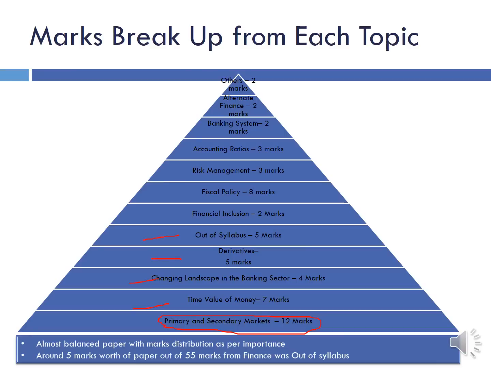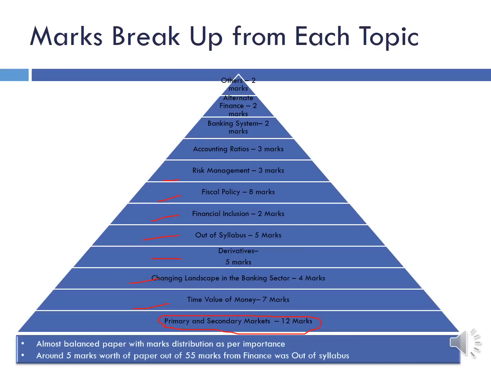Out of syllabus there were 5 marks worth of paper. Then financial inclusion contributed 2 marks. Again, this is an important topic after demonetization. Fiscal policy contributed 8 marks. This was a bit surprising because fiscal policy is an important topic, but we expected questions from this topic from the ESI part. But they have contributed 8 marks worth of paper from fiscal policy in the finance part. So that was a bit unexpected, but it was still within the syllabus. Fiscal policy is part of finance syllabus.